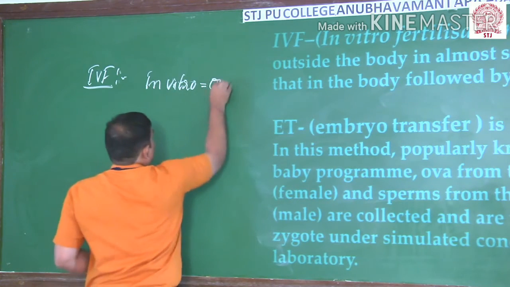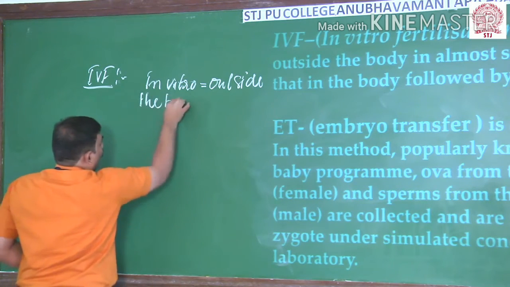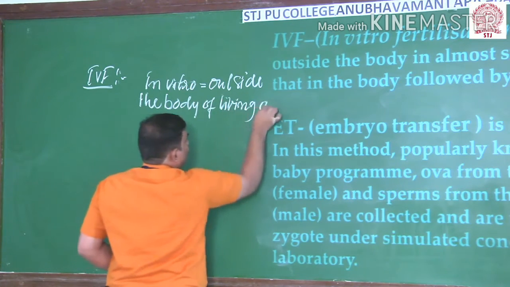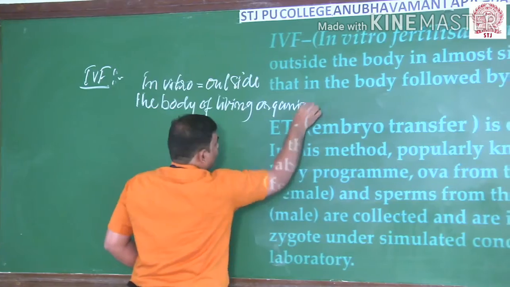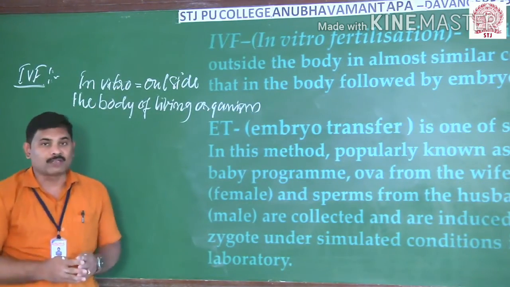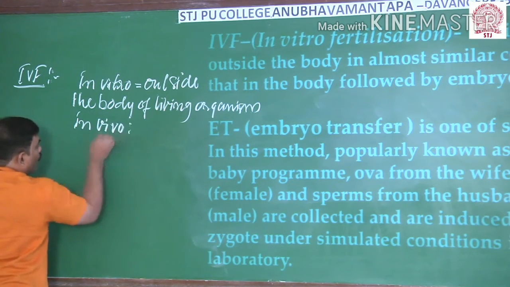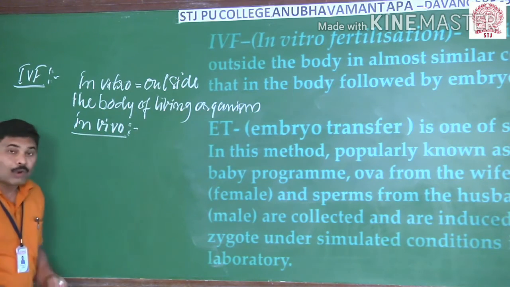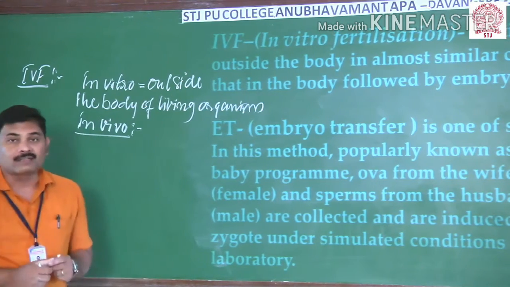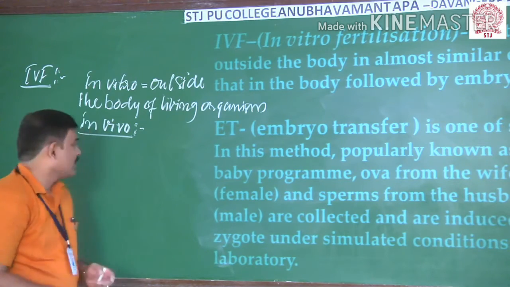Here it takes place, as I said, outside the body of a living organism, by creating similar conditions as in the female body. And you should be aware of even another word, in vivo. Then what does it mean? If the fertilization takes place within the living organism, then such a kind of fertilization is known as in vivo fertilization.